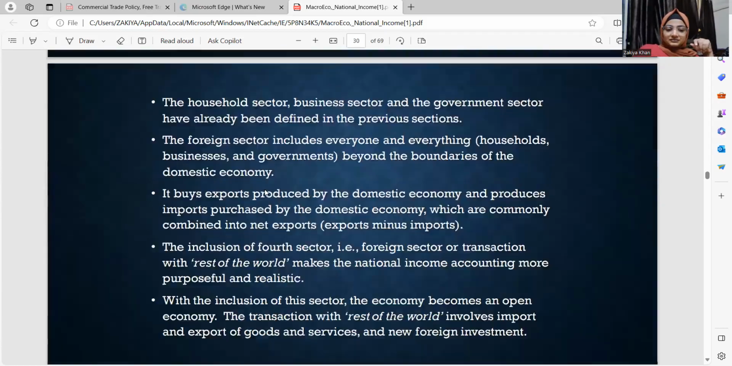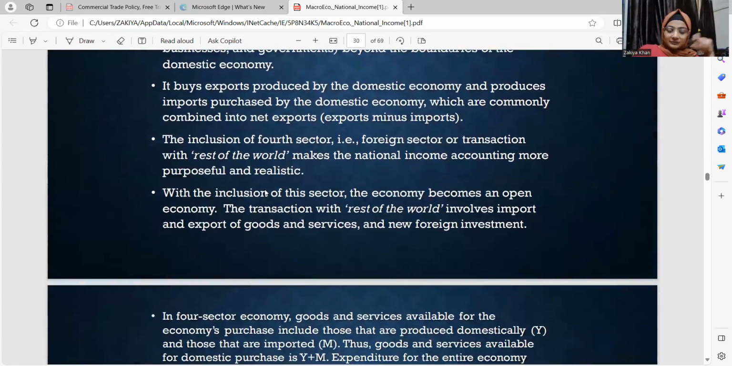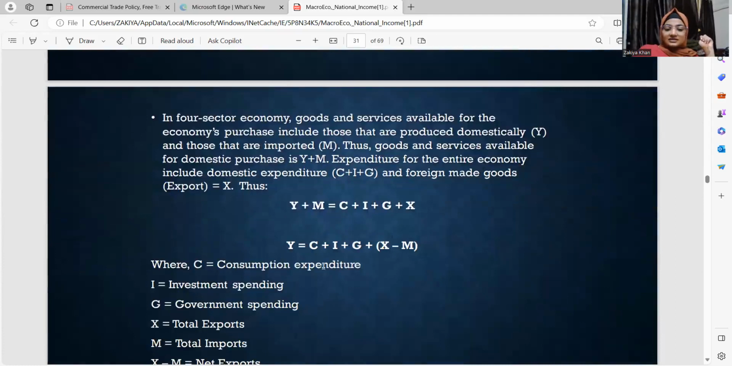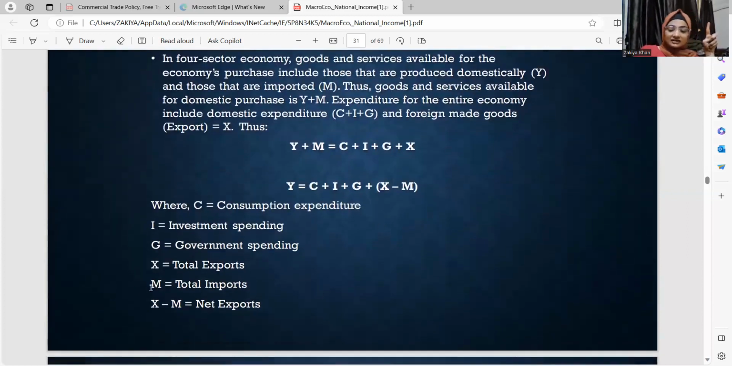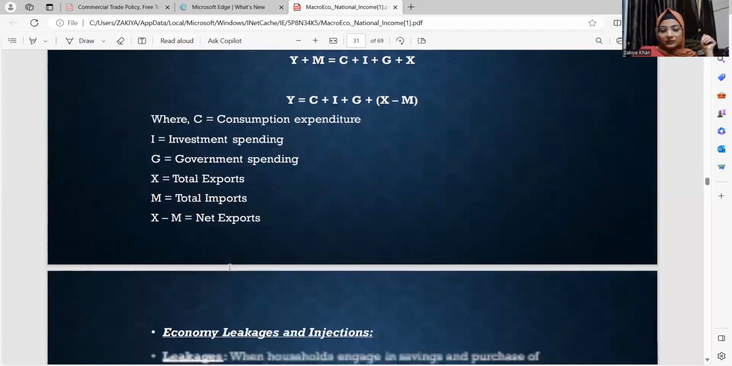Next part is about export and import identity. Y is equal to C plus I plus G plus exports, whereas import forms a part of Y is equal to C plus S plus T plus M. If that M is taken on the right hand side, it becomes negative, and X minus M is nothing but your net exports. We naturally assume that exports are always going to exceed imports, so hence we write it as net exports, because from exports you're going to subtract the imports.